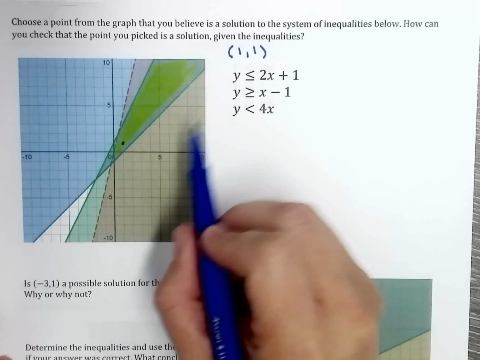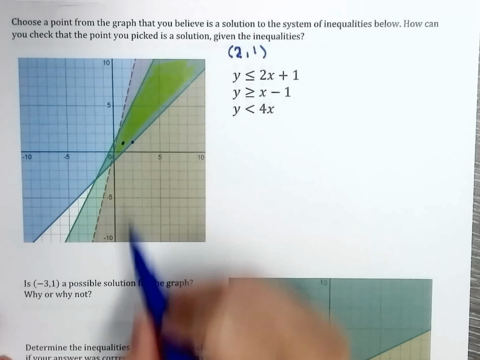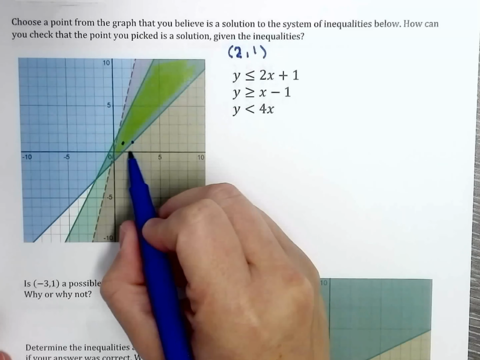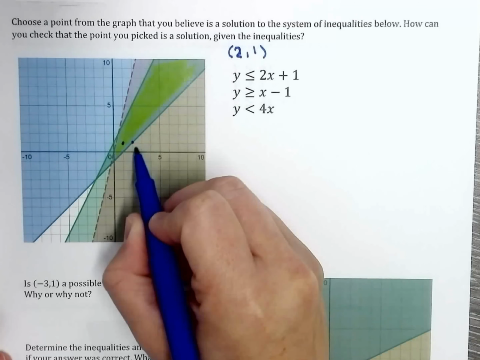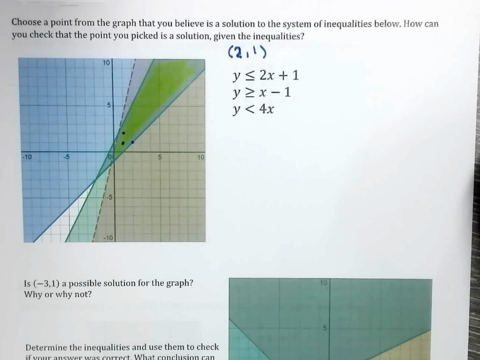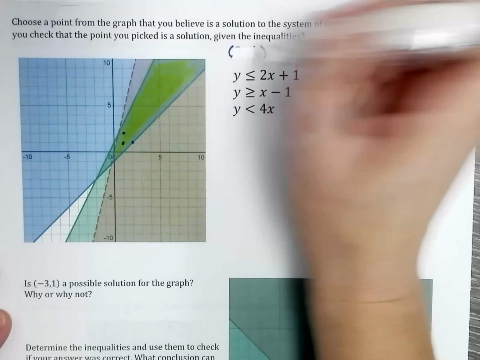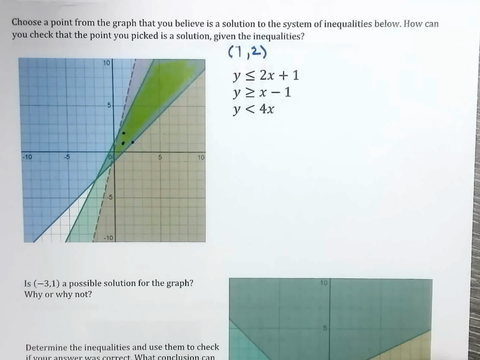Let me choose a different point then. Let's do 2, 1. That is right there on the line. It's a little questionable. Let's do 3, 1. That's not in the region. I wanted to use two different numbers. Let's do 1, 2. I couldn't make up my mind on that. You can tell that this has not been planned.